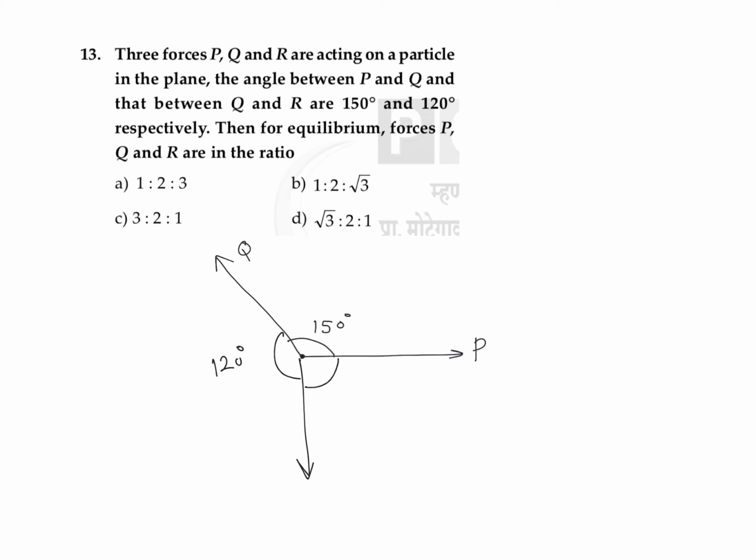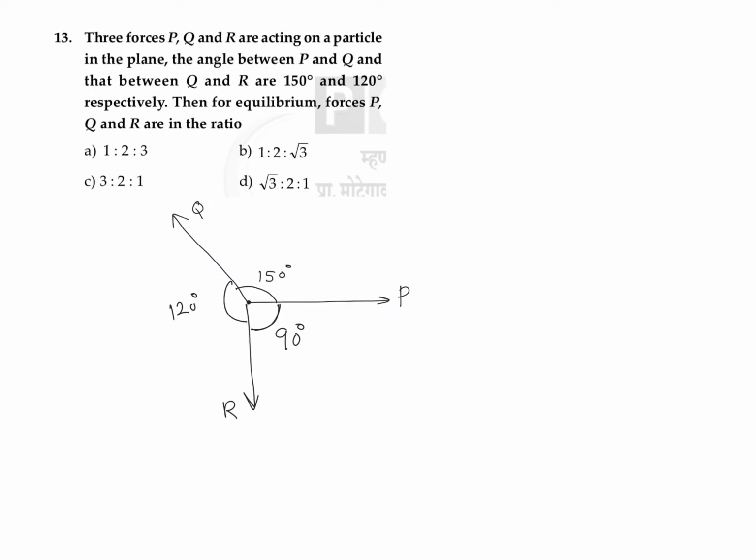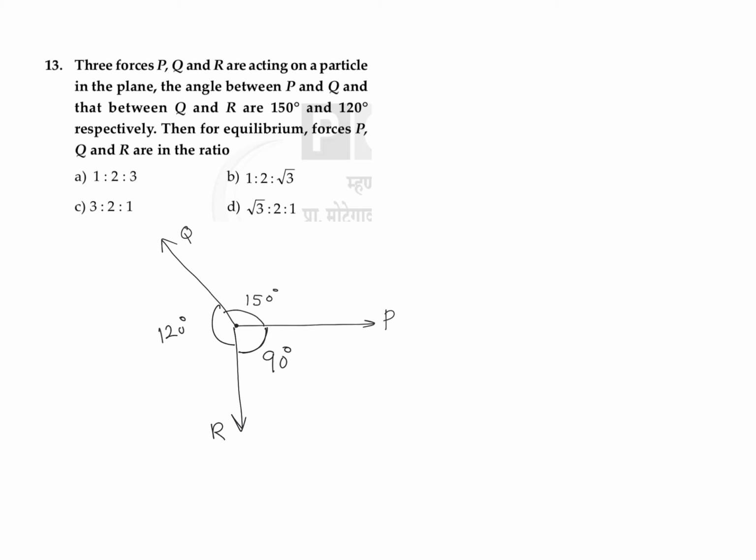So this angle will be the angle between Q and R. The angle between Q and R is 120 degrees. So this will be the angle between P and R, which is equal to 90 degrees. In the question it is given that they are in equilibrium, which means the net force should be equal to 0, and for the equilibrium condition we can use